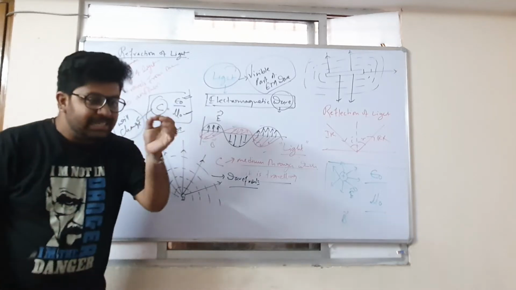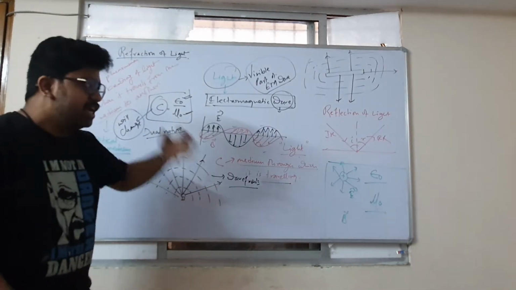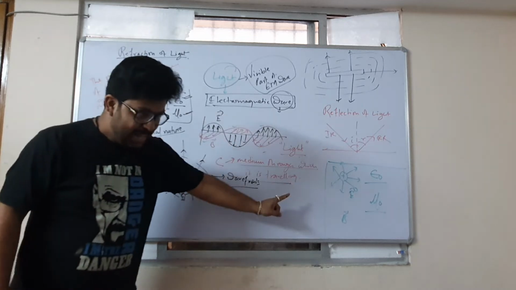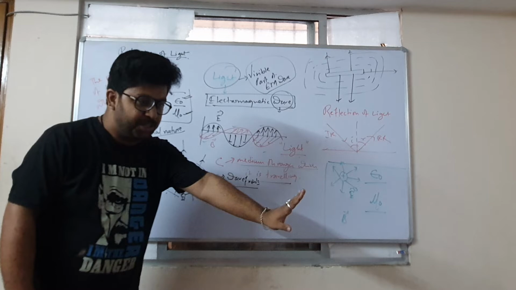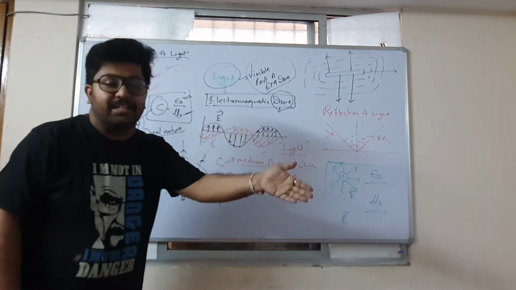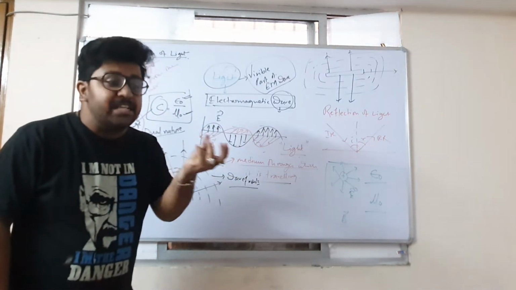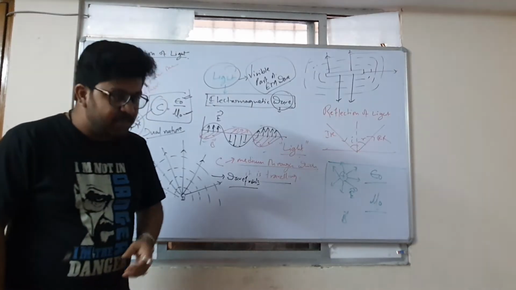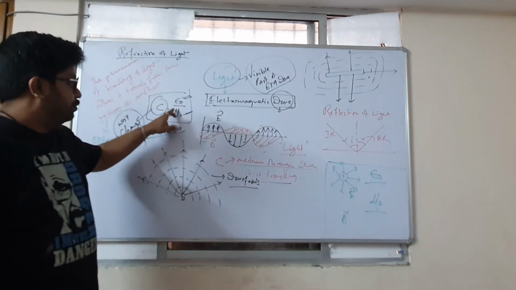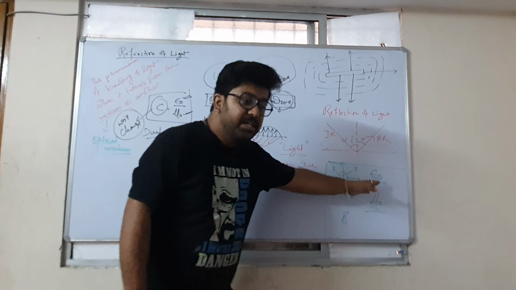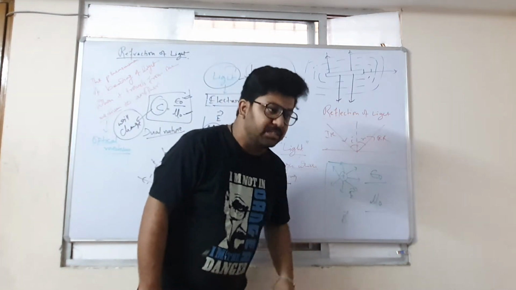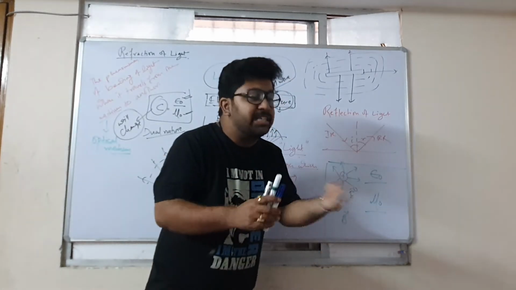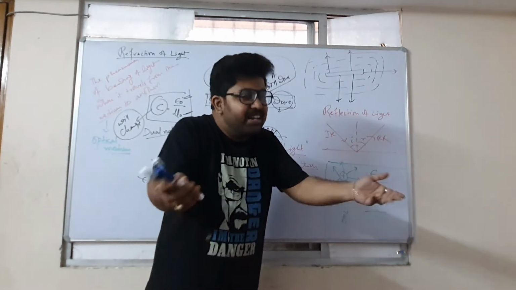So what is the conclusion of such a scientific discussion is that from one optical medium to another optical medium, the speed of light will vary and the optical density will vary. Means the mu naught and epsilon naught will not be the same in water, air, oil, glass, diamond, etc., but mu naught and epsilon naught will keep on varying.